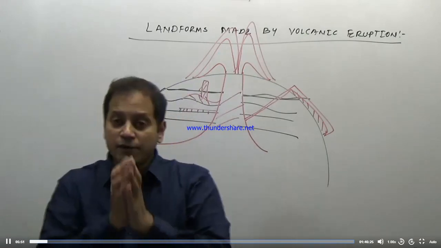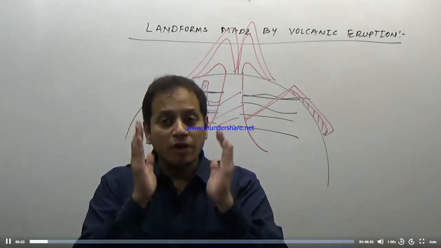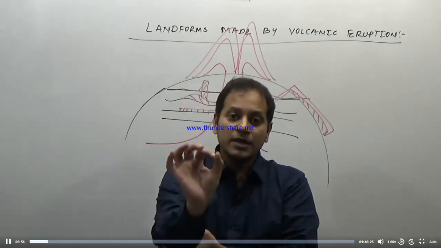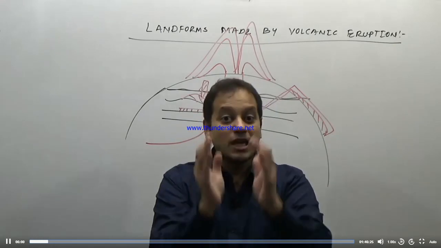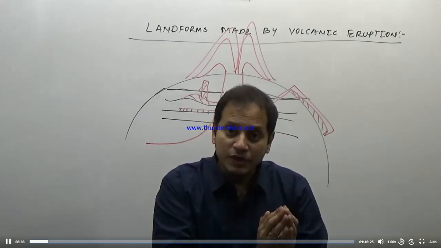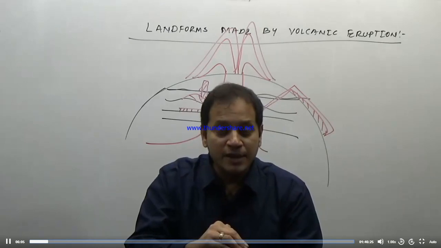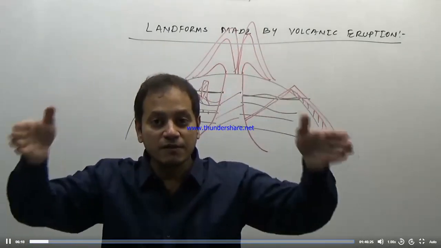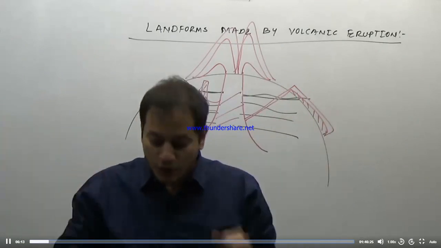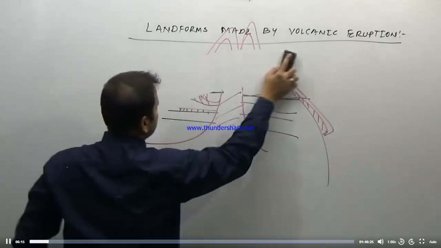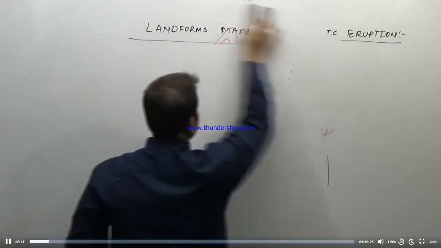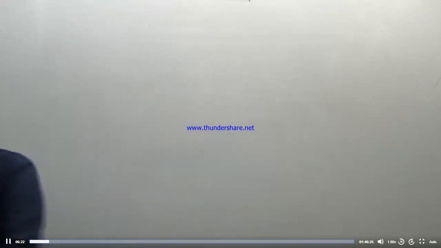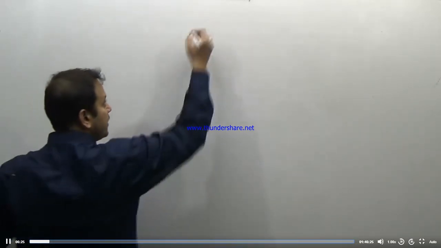Now, this is just a general idea of volcanic landforms. If you are not very clear, I will come to it again while doing the rocks. But just know that the landforms made by volcanic eruption are of two types: intrusive, that is when the magma solidifies inside the surface of the earth, or extrusive, that is when the magma, after coming on the surface of the earth, solidifies. So we are going to study two kinds of landforms, the intrusive landforms and the extrusive landforms.